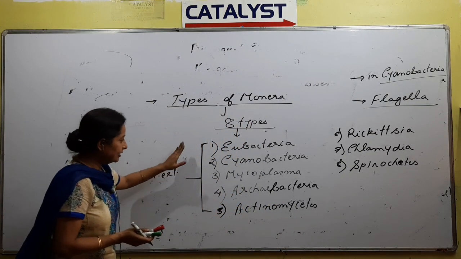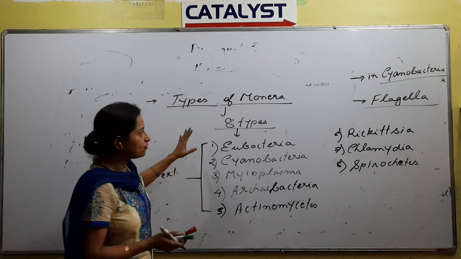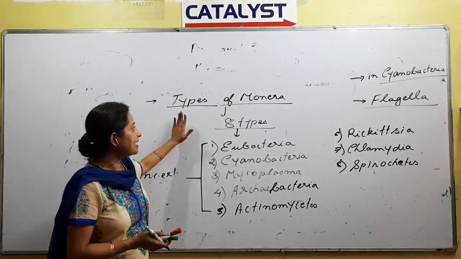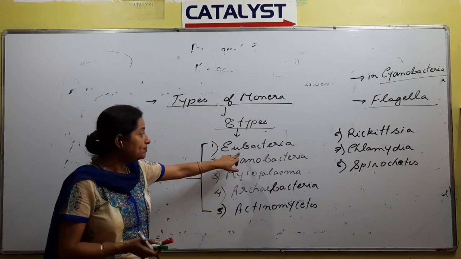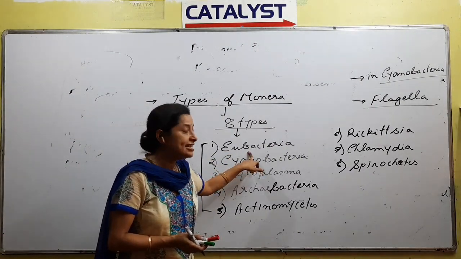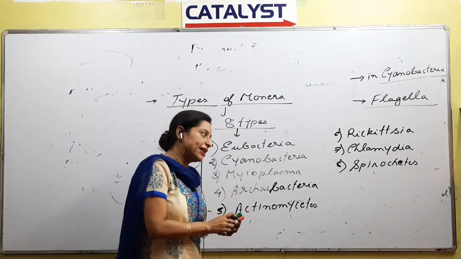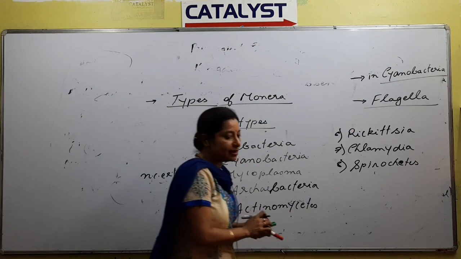Okay, so what we have discussed is the salient features of Monera and the types of Monera. So these are the types of Monera, from which we will read five. We'll be starting with the topic called eubacteria. What is eubacteria? Eubacteria is nothing but true bacteria.